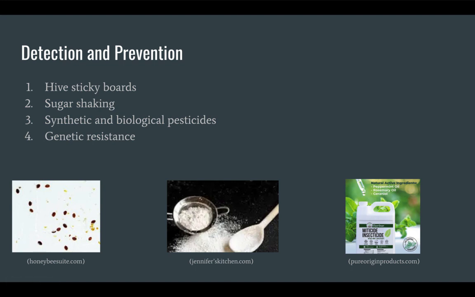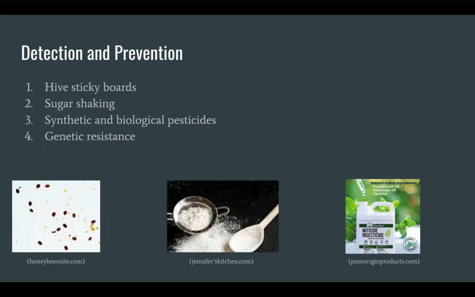Miticides and pesticides kill the mites, but can lead to other negative effects for hive members. Sugar shaking is when keepers shake powdered sugar onto bees, and it causes the mites to lose their grip on the adult honeybees, leading them to fall to the bottom of the hive, working similarly to the sticky boards.